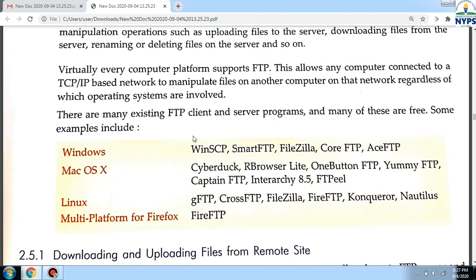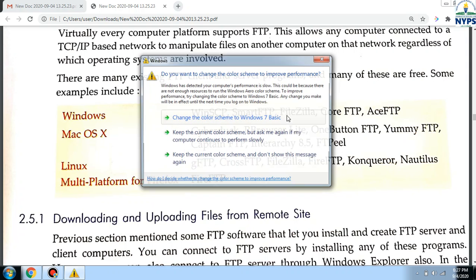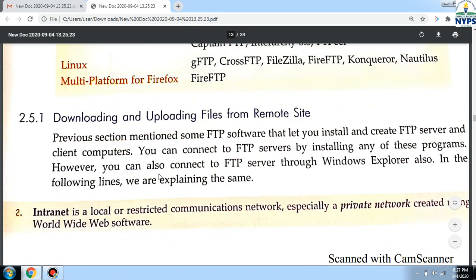Beta, all of you listen very carefully. When any example is given, like the FTP clients here, you have to write those in your fair notebook. Like Windows FTP clients are these, Mac OS X clients are these, and these are for Linux, because Windows, Macintosh, Linux, all these are operating systems, and for these operating systems these are the protocols.